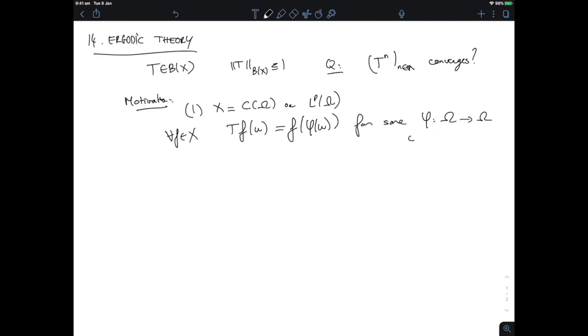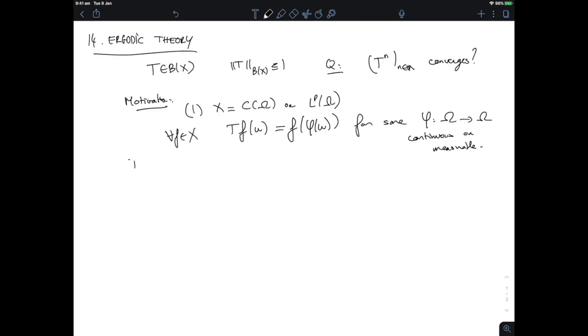And that phi can be continuous in the case of topological dynamics, or it could be measurable in the case of measurable dynamics. There's also dynamics within the context of spaces of holomorphic functions in complex analysis, and then you might want the map phi to be analytic. It depends on the context, but typically you study composition operators.